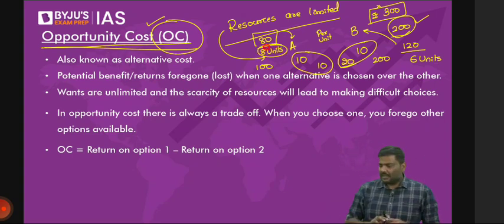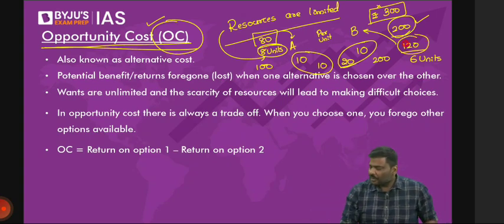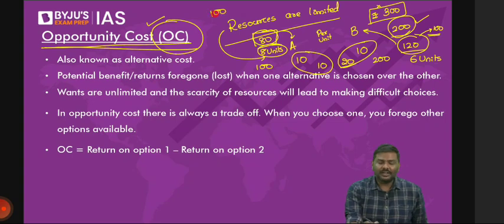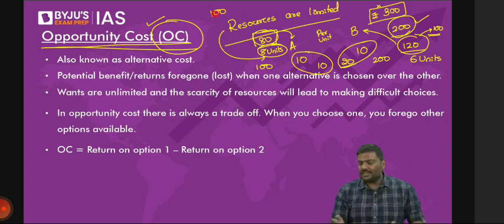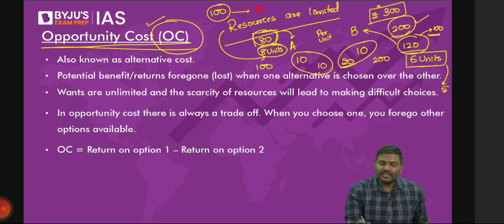Now understand the next point carefully. Let's say, rather than producing 6 units of B and 8 units of A, you reduce the allocation of B from 120 to 100 rupees, and you increase the allocation of A from 80 to 100 rupees. As a result of this, the number of units of B will fall to 5, and the number of units of A will increase to 10.